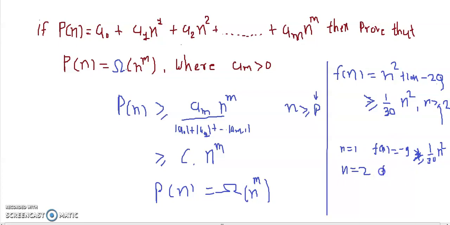For n equal to 2, we know that f(n) is 4. If we place 2 in this equation, we'll get f(n) equal to 4, and that is obviously greater than or equal to this 1 by 30 n square, that is 0.30. So we know that for n greater than or equal to 2, this f(n) is greater than 1 by 30 of n square. So we can say that f(n) is omega of n square.